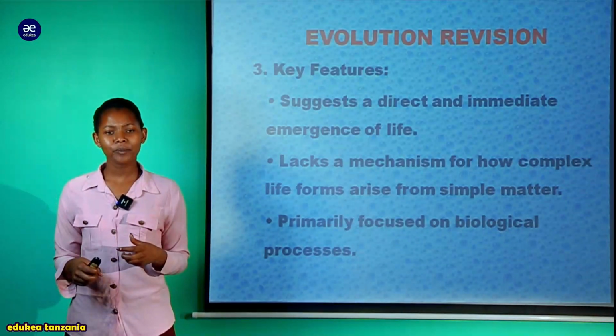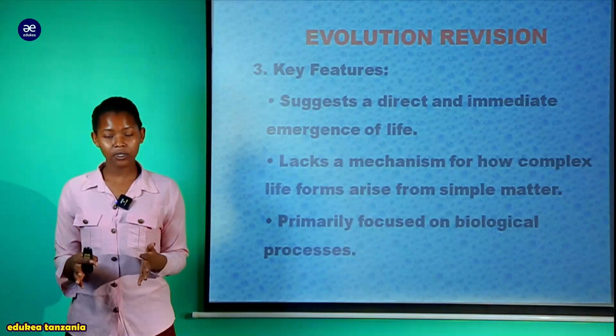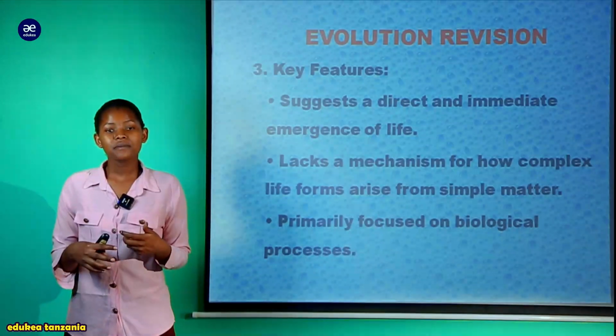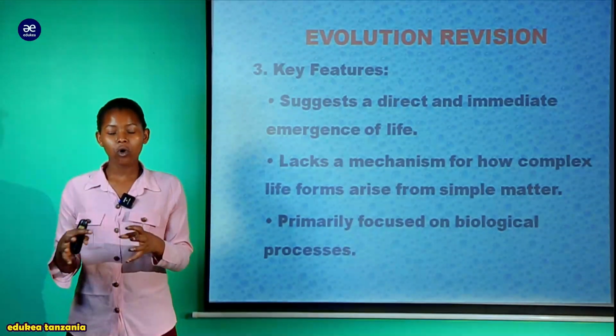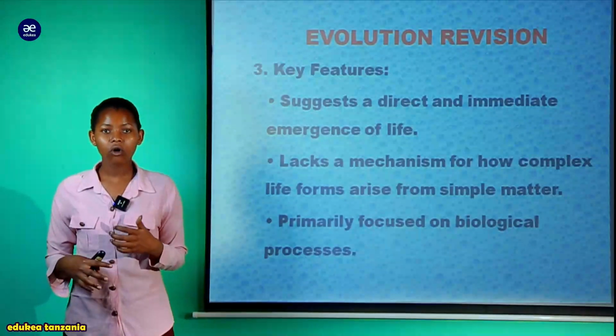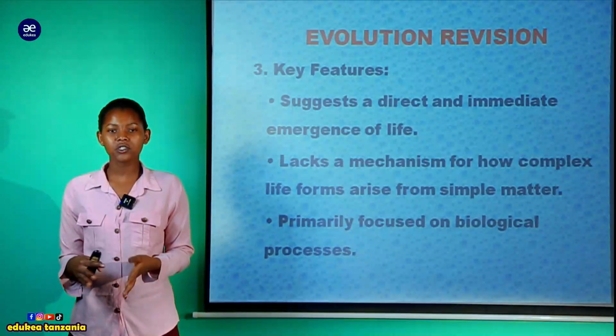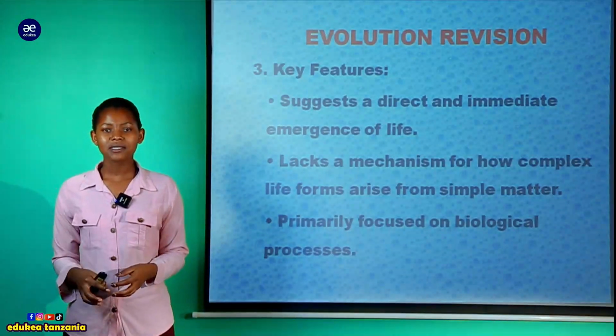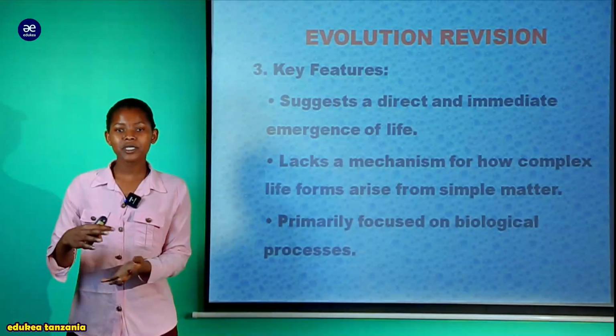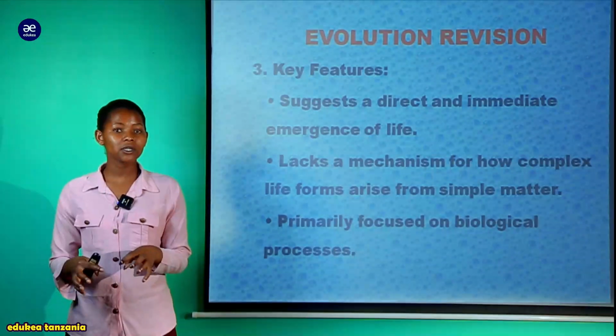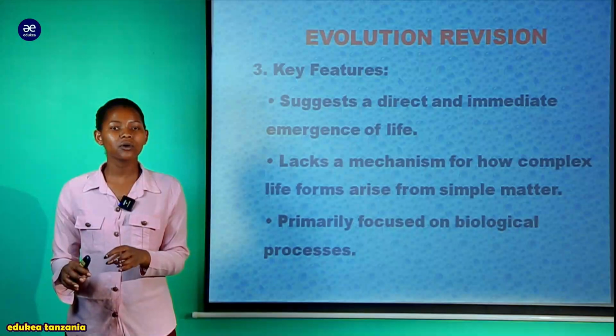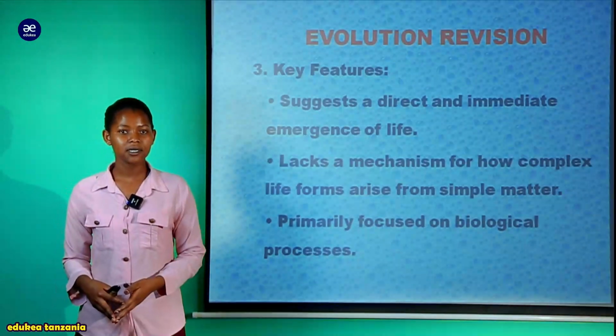It also has not shown complexity. Yes, we have seen maggots, but how will these maggots then give rise to more complex organisms, more complex forms of life? He stopped at maggots only, so we do not know where other complex forms of life came from. So he has not shown deeply how life originated.